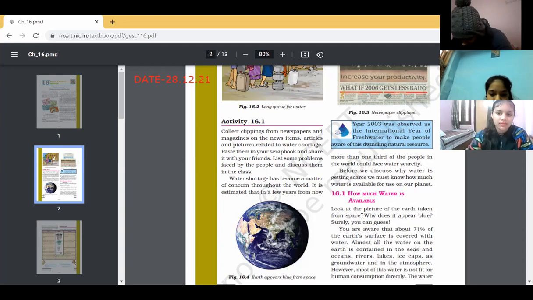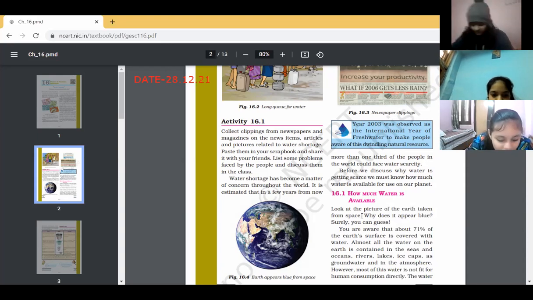Kavya, Vedika, you may continue. How much water is available? Look at the picture of the Earth taken from space. Why does it appear blue? Surely you can guess. You are aware that 71% of the Earth's surface is covered with water. Kindly underline, children: how much of the Earth's surface is covered with water? This is almost 71%.